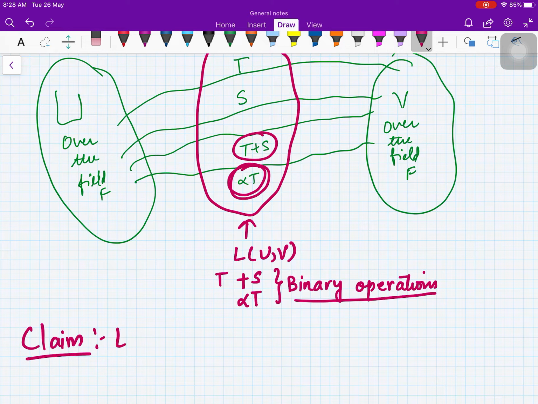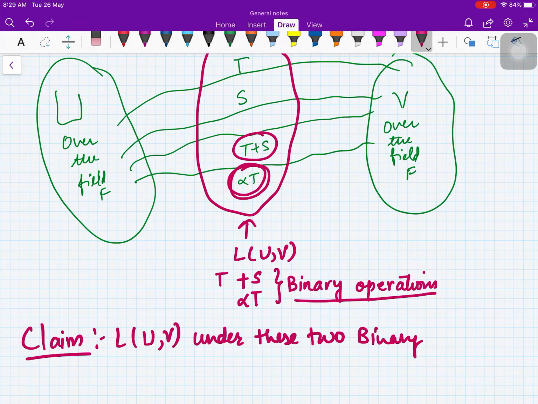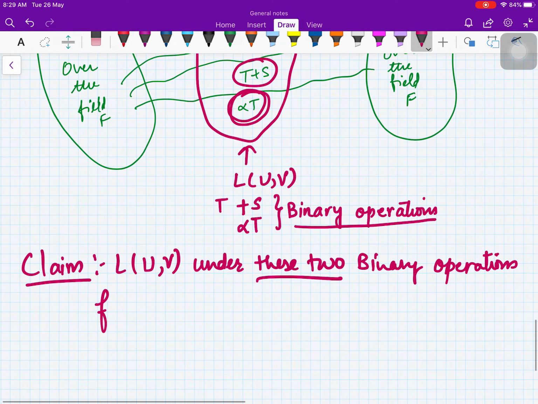Claim: L(U,V) under these two binary operations, these two meaning whatever I have defined before this, these two binary operations form a vector space over the same field F.